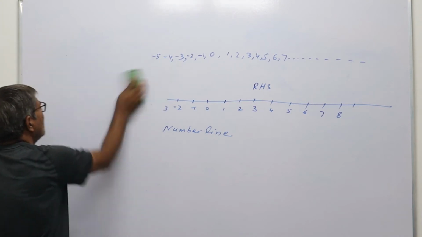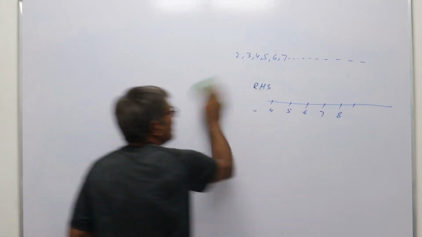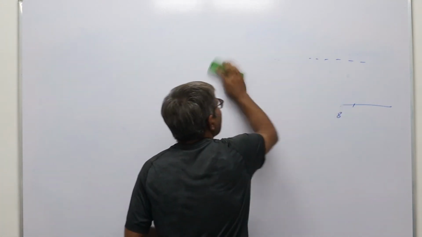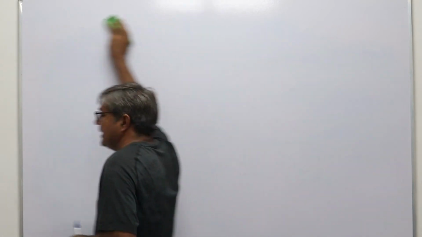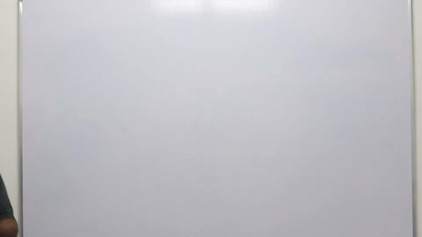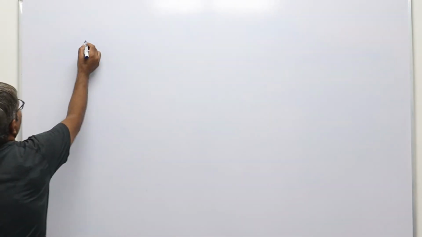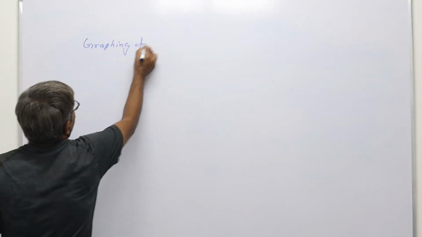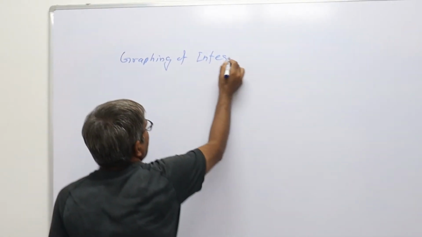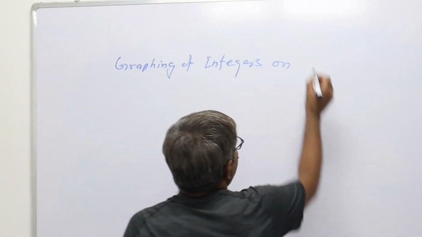Now the next topic is, when some integers are given, then how we will represent these integers on a graph paper, or the graphing of integers on graph paper.